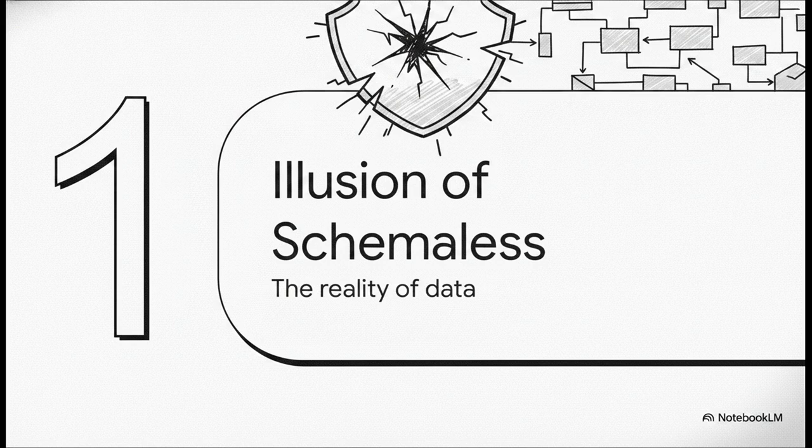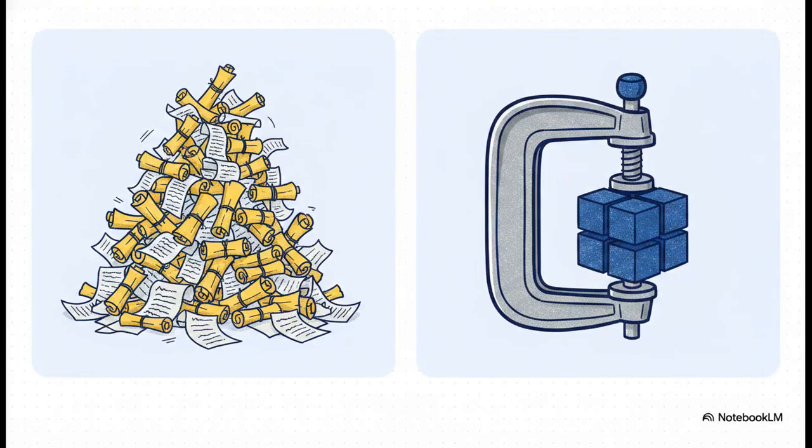Section 1. The illusion of schemaless. Let's shatter the myth of the schemaless architecture right now. Formats like JSON and XML give us this nice illusion of total flexibility. But let's be real, they're bloated and completely riddled with edge cases. Take JSON, for example. It literally doesn't distinguish between integers and floating point numbers. It doesn't specify precision. That is a nightmare at scale.